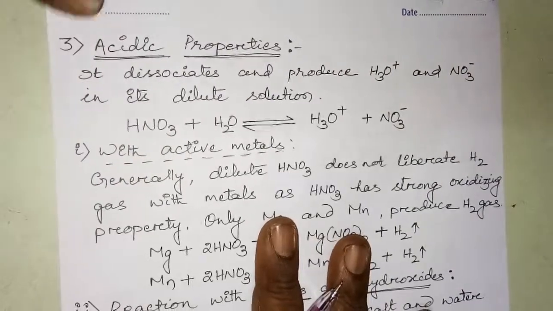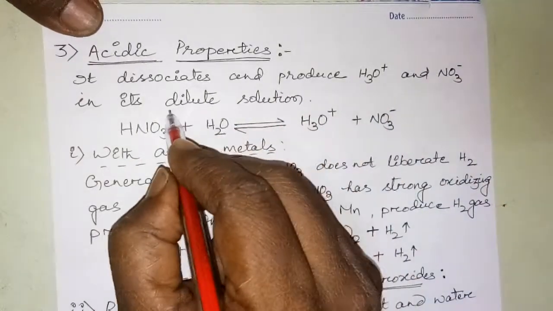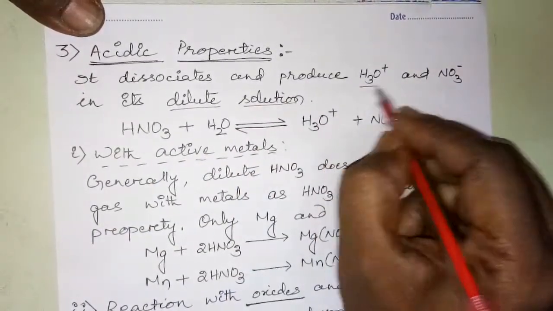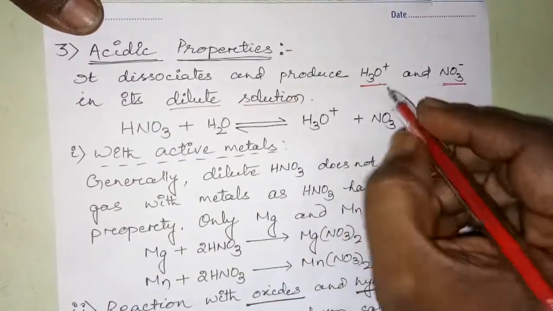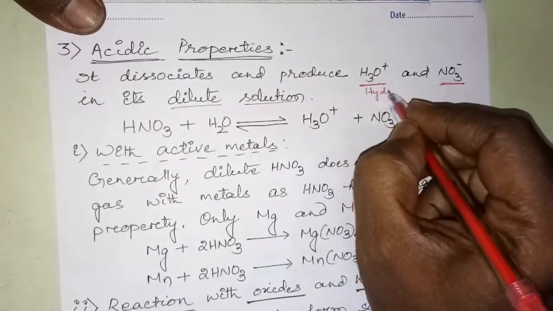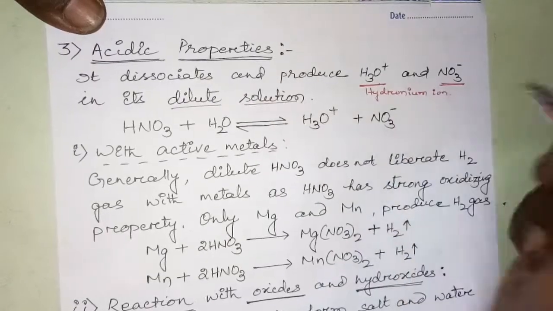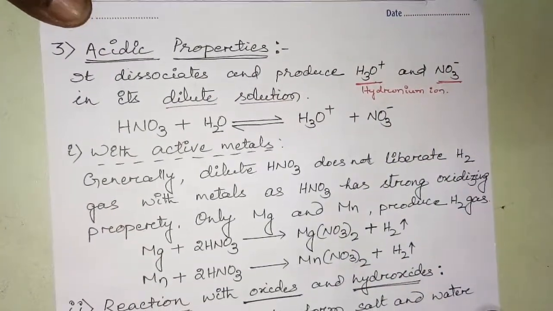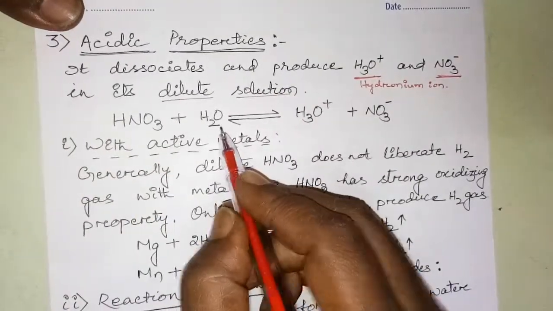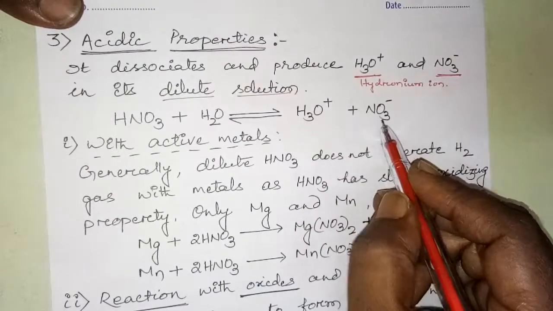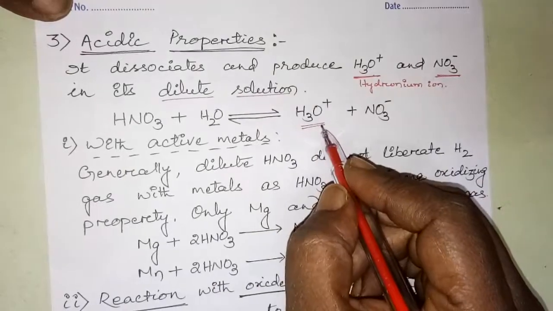Now we will discuss the acidic nature of nitric acid. What is that? When it dissolves in water or its dilute solution, it produces H3O+ and NO3-. What is this H3O+? It is the hydronium ion. Can you recall the hydronium ion in dot structure? Okay. Now what is the equation? HNO3 + H2O gives H3O+ + NO3-. Due to the liberation of H3O+, HNO3 is acidic in nature.